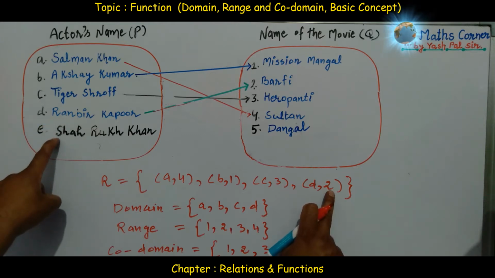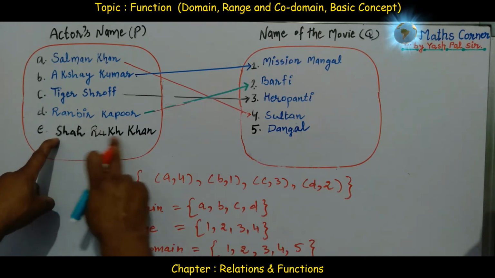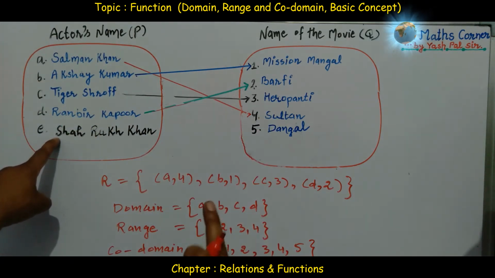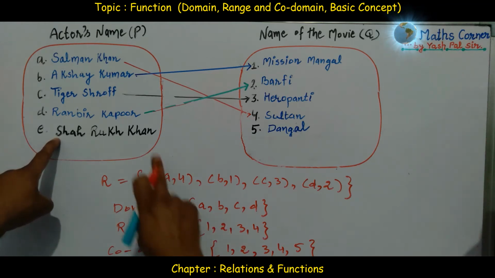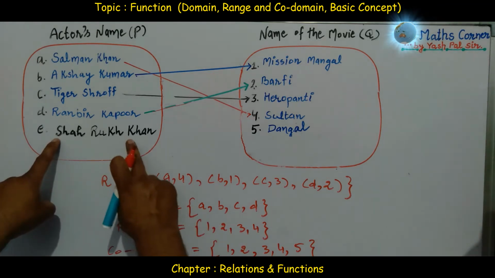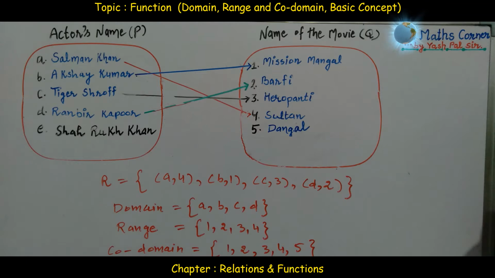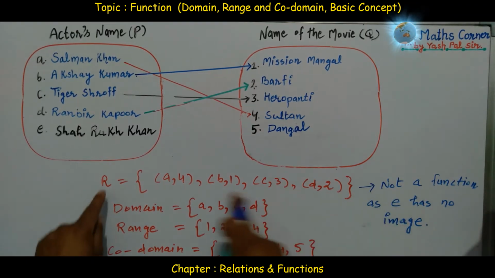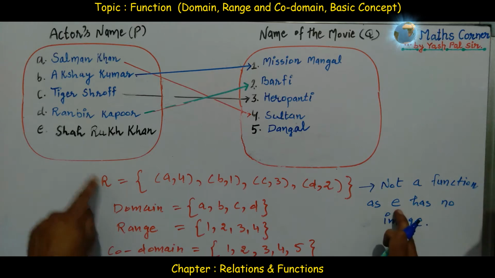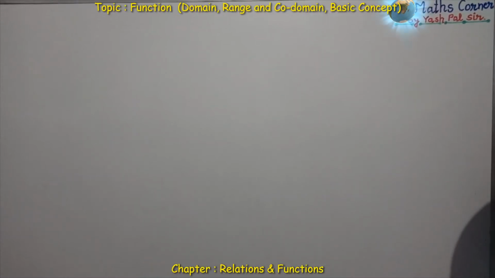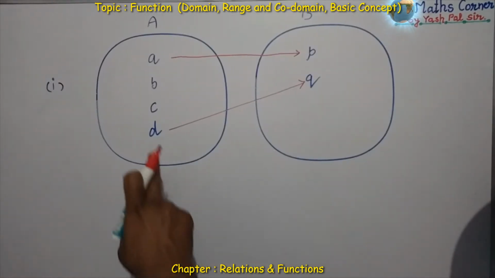But E is the element of this first set having no image. This should have one and only one image, but this is not happening here. So what we are concluding, this relation is not a function as E has no image. With the help of a few more examples, let us see what is a function. What about this arrow diagram?